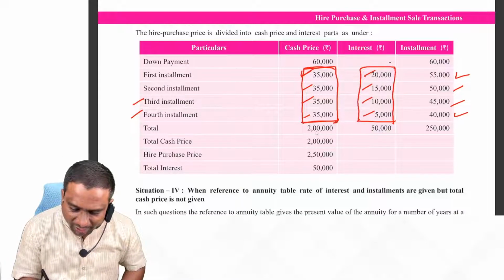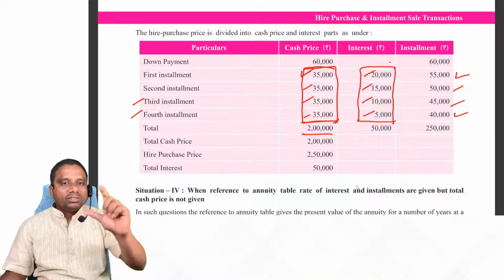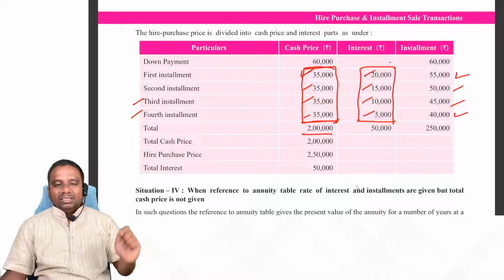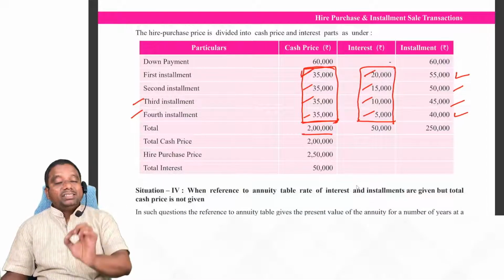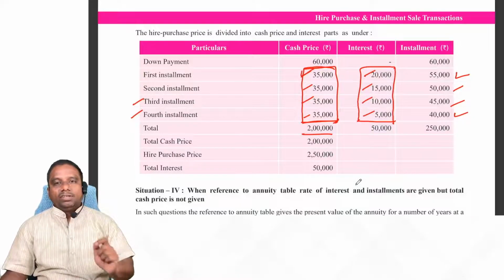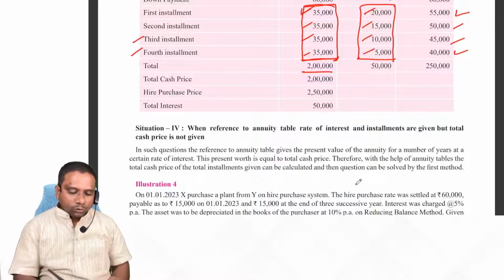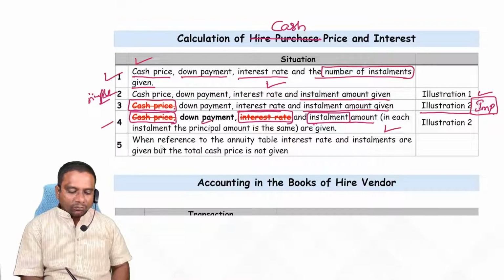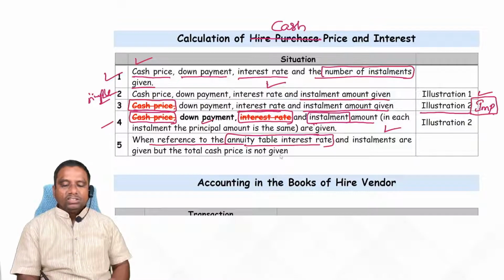Finally, what is the total cash price? 2 lakhs. Observe. Based on this table, now we start recording entries. Recording entries is easy, but identifying the cash price plus interest components is very, very important. That becomes difficult for the students in hire purchase. Hope you understood. Next situation, the fourth situation, is when interest is given with reference to the annuity table. This we discuss later.